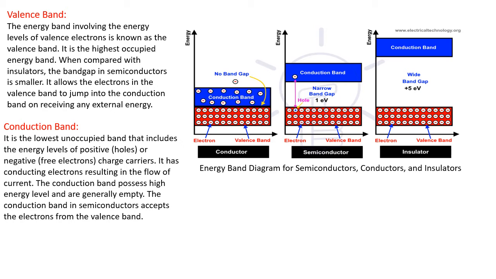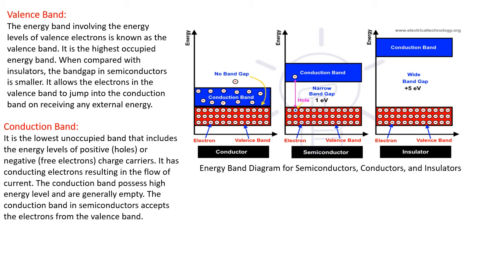Now the insulator. Insulators are those class of materials where there is a large or wide band gap. It means there is a large space between the conduction and the valence band, which is nearly about 15 electron volts. It is so large.